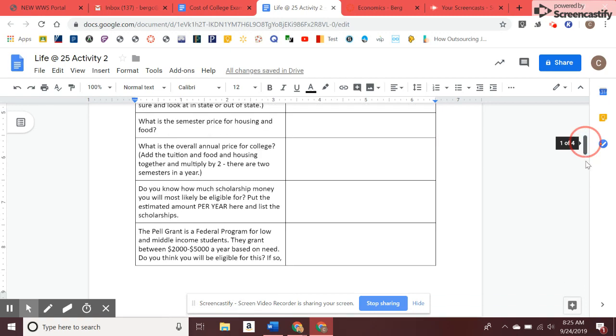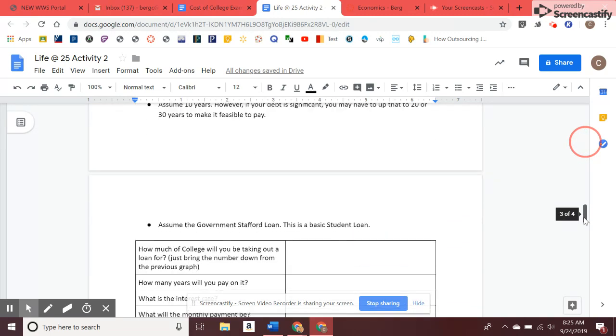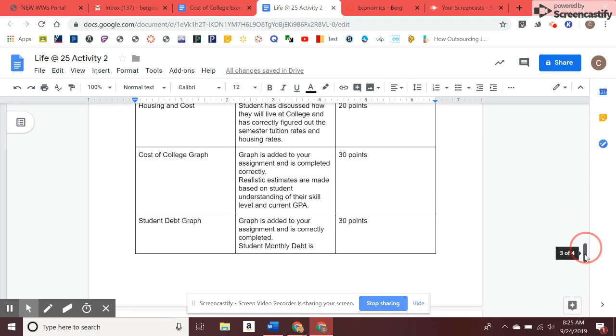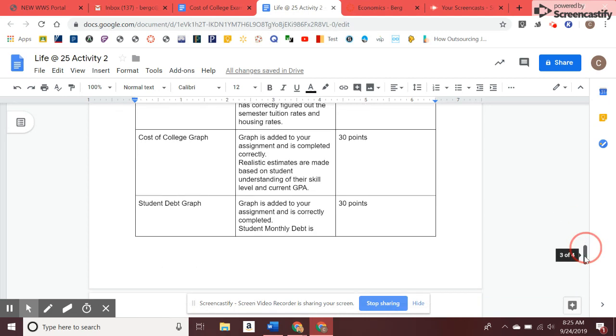If you scroll down, you'll see that there's a rubric. I want you to write your essay. You're going to talk about housing and cost. You're going to figure out the cost of college. And then you're going to do your student debt graph.